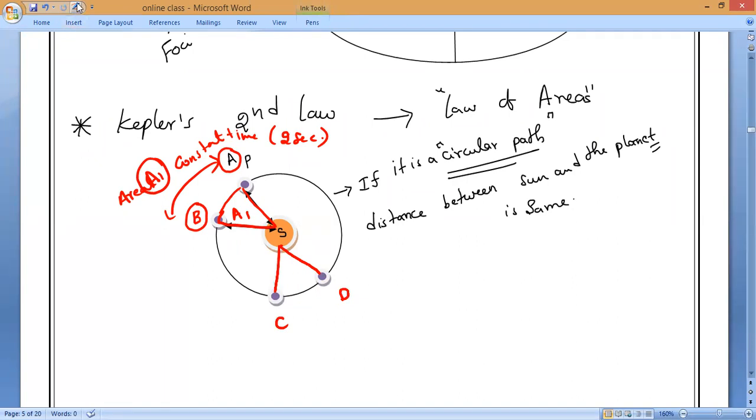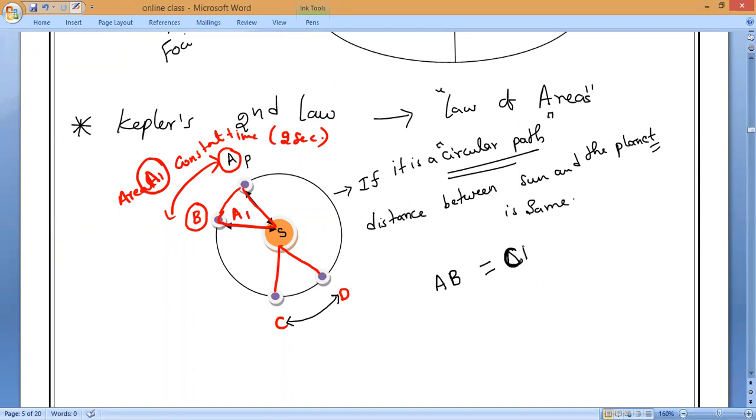Now, let me consider here also the time taken from C to D is the same. The time taken to travel from A to B is equal to the time taken to travel from where to where?